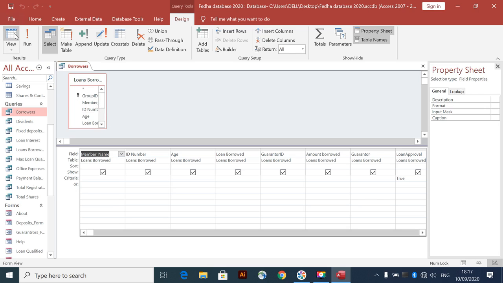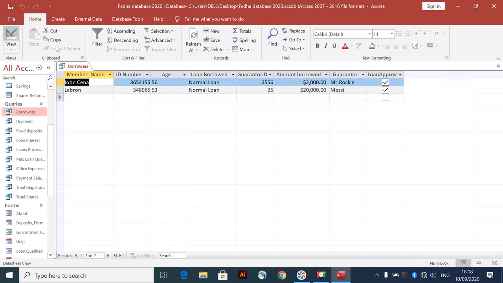As you can see here, it has just been tested. We just check everything, and then the loan approval. If it has been approved, then the member has got a loan to repay. So we must put it through there. So let us test it. As you see, there are some borrowers there.